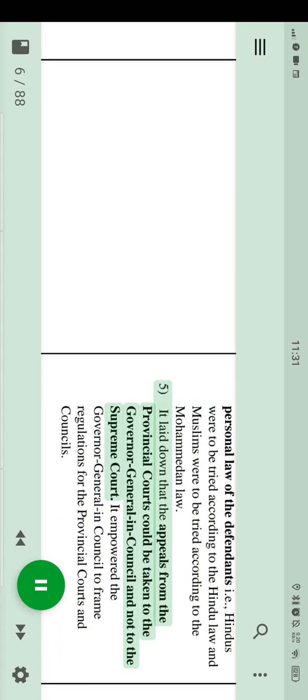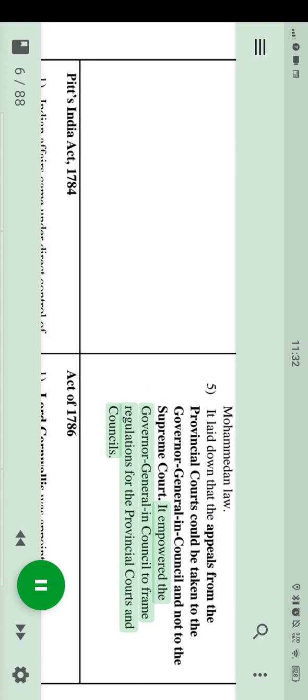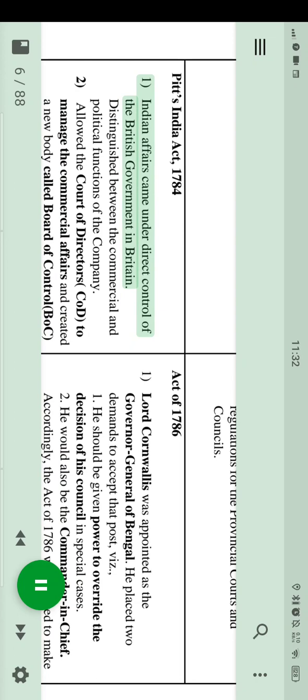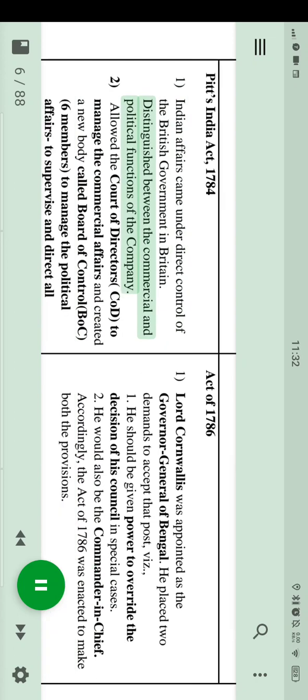It laid down that the appeals from the provincial courts could be taken to the Governor General in Council and not to the Supreme Court. It empowered the Governor General in Council to frame regulations for the provincial courts and councils. Pitt's India Act, 1784. Indian affairs came under direct control of the British government in Britain. Distinguished between the commercial and political functions of the company.